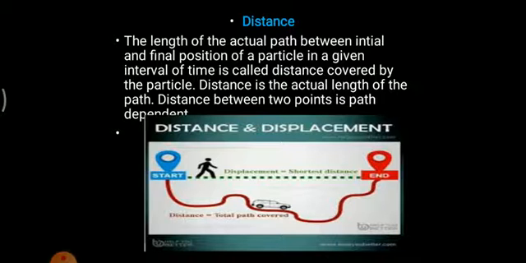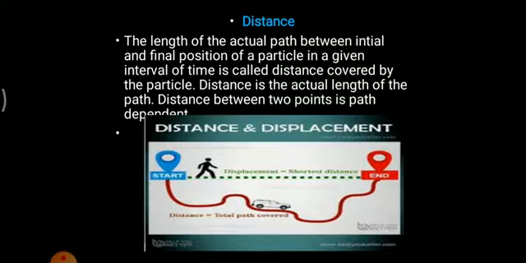So what do I mean by this statement? For instance, a car is at point A, which is the start position, and point B is the end position. The path from point A to point B is this one. The car is traveling this curvy path and reaches point B.